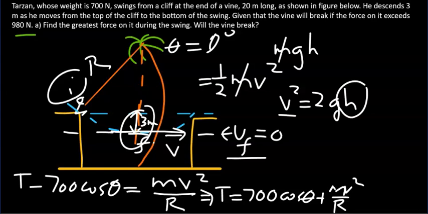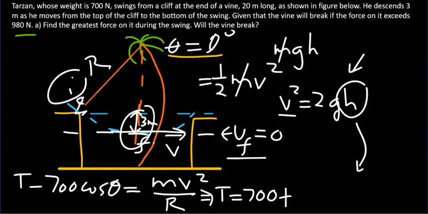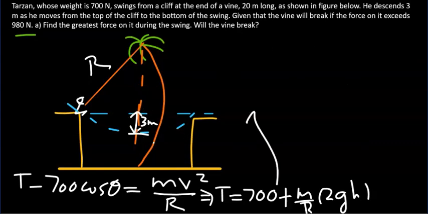So let's substitute all this information inside this equation. When theta is 0 degrees, cosine theta is 1. And from this equation, v squared is 2 times gravity times h. So let's substitute that in here, and we get mass of Tarzan over the length of that vine times v squared, which is 2 times g times h. Now we are almost there.